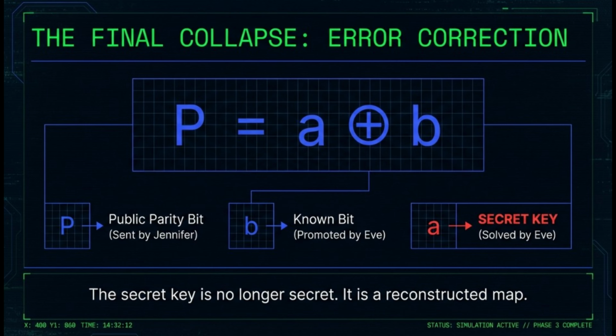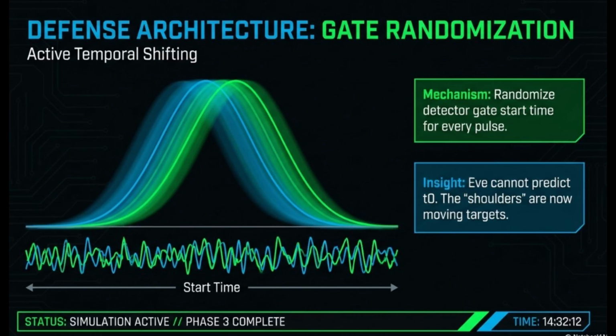The secret key is no longer secret. It is a reconstructed map in the hands of the adversary. In our next and final slide, we will discuss the architectural patches required to exorcise this temporal ghost from our quantum networks.